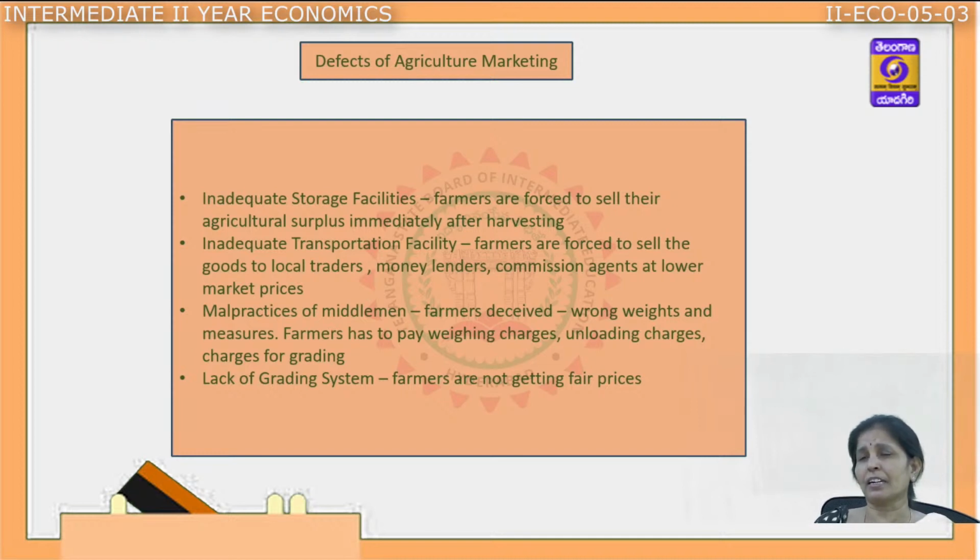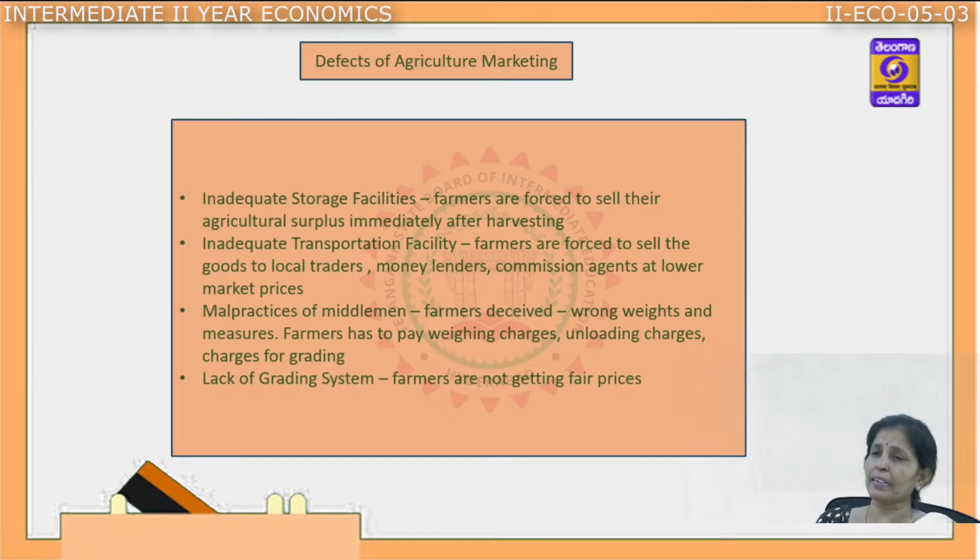These middlemen collect huge quantities in the name of samples, and these middlemen do not pay the money back to them in one go, at one time, and they do not give exact prices. They give very low prices to the farmers.